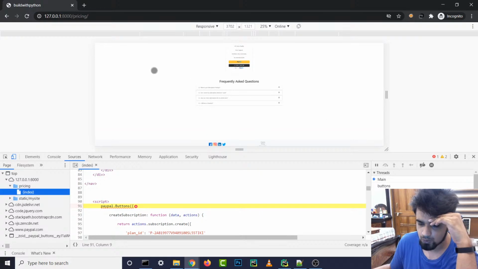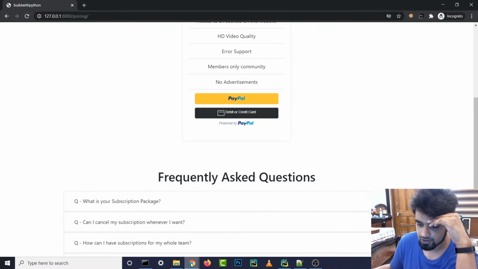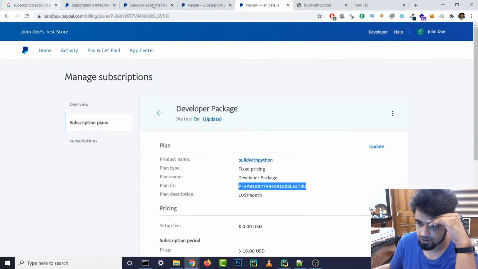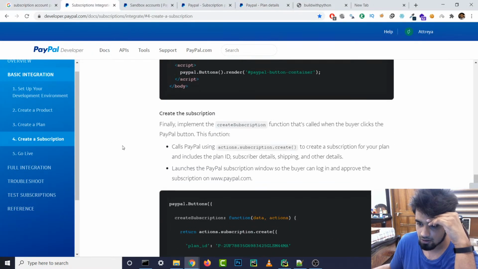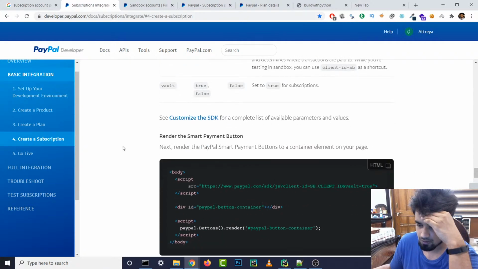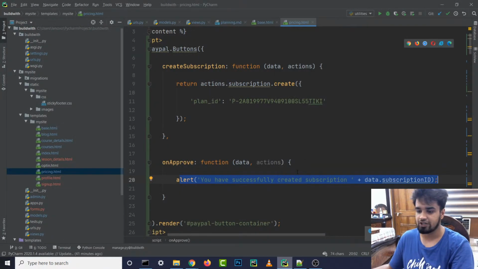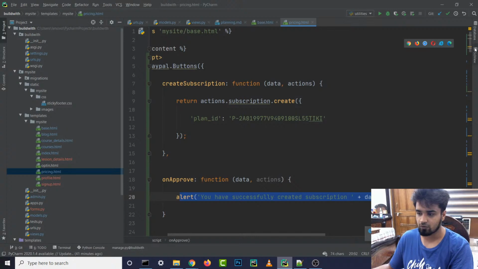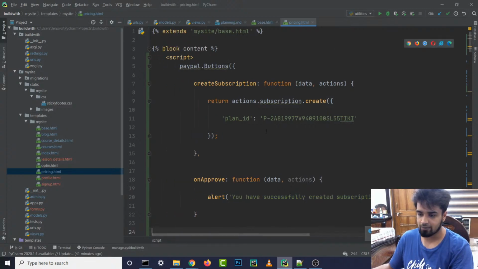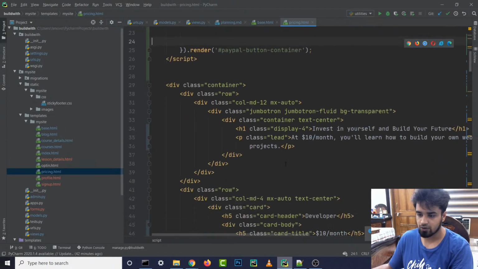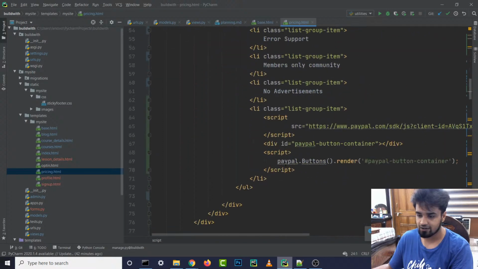PayPal.buttons. Do we need to wait a sec? PayPal.buttons. Let's have a look at the SDK. Did we skip a step or something? Let's see. I mean, this is automatically importing the client, right? I guess we need to add this before we do the PayPal.buttons thing. So let's go back, because we are creating the PayPal.buttons but we haven't added it to our code yet, so that's why it's giving us an error, right?